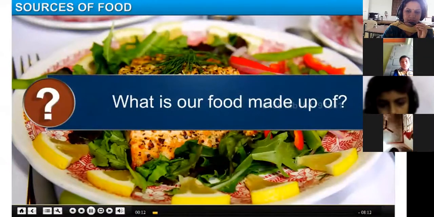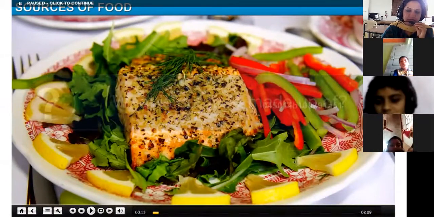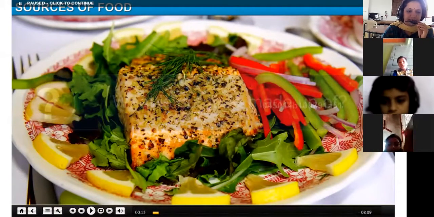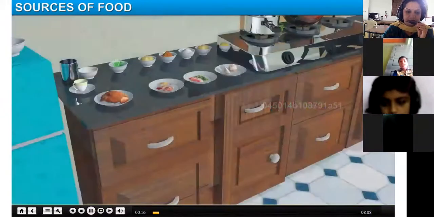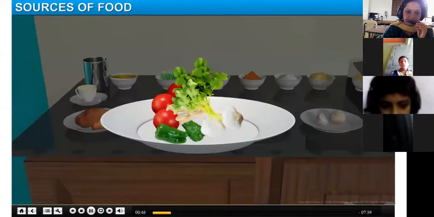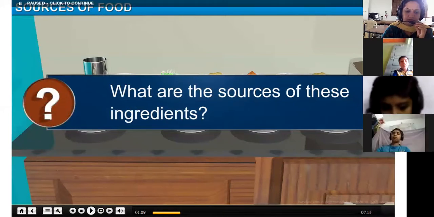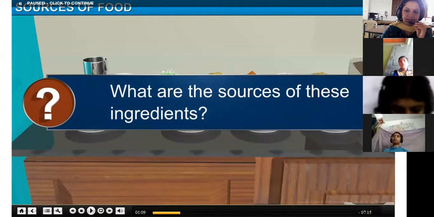We will learn about the sources of food, a revision once again. What is our food made up of? Tell fast. Ingredients. Very good. Food is made of many ingredients, of vegetables. What are the sources of these ingredients? Plants and animals. Very good.